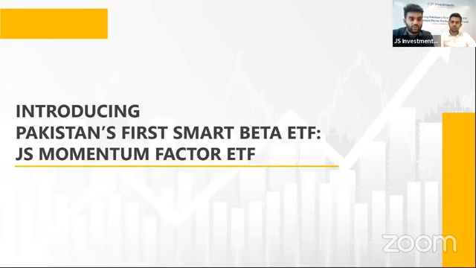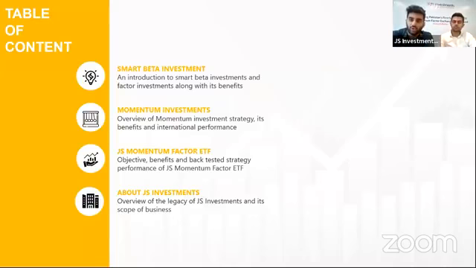Without further ado, let's commence with the presentation. Today's presentation is about introducing the first smart beta ETF in Pakistan. It will be called the JS Momentum Factor ETF. We intend to launch it on Friday, the 7th of Jan. General discussions will revolve around what exactly a smart beta ETF is, how these ETFs are constructed, and what sort of objectives investors can aim to achieve from being invested in these ETFs.